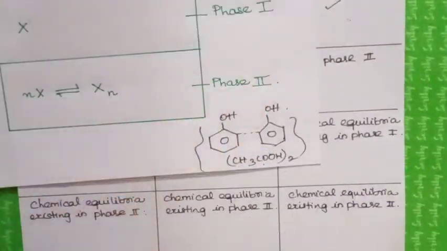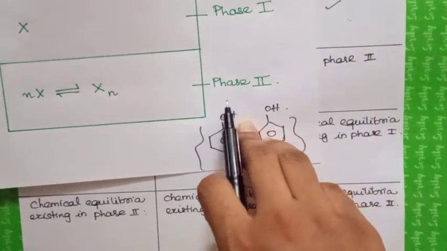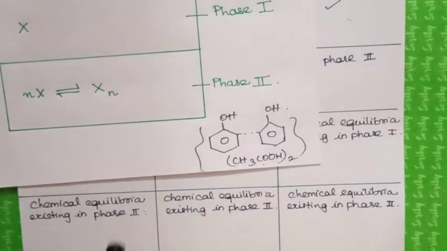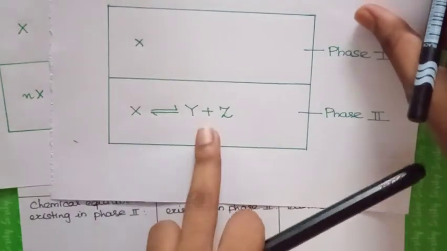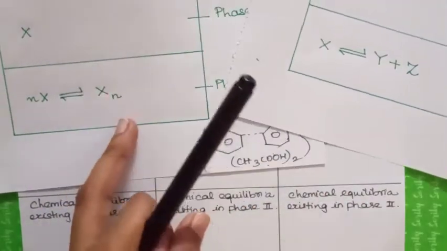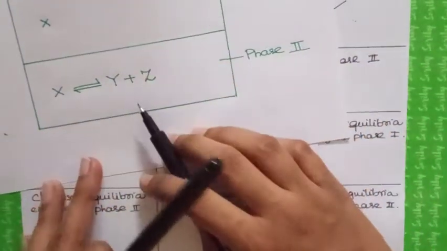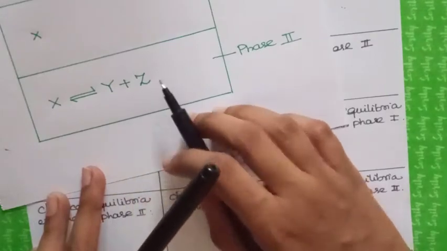What happens in phase 2? It undergoes association, and for dissociation, the solute will be split up into two. Here it forms a dimer or polymer. Here it will dissociate, that means it will split up.